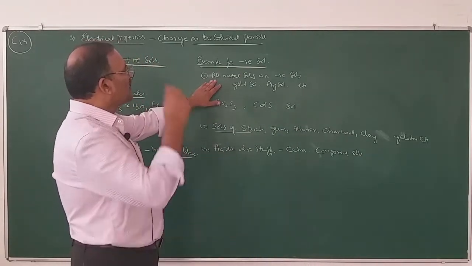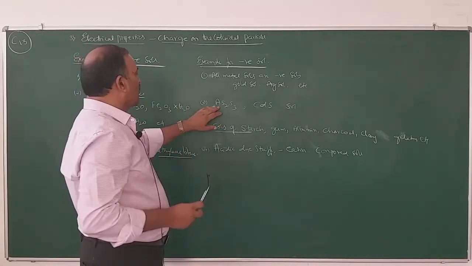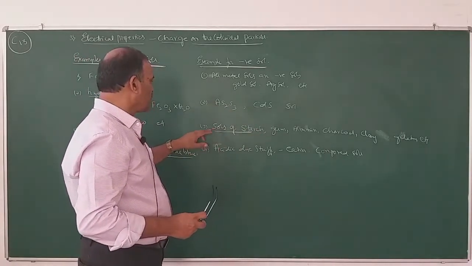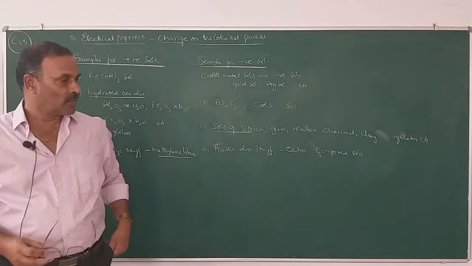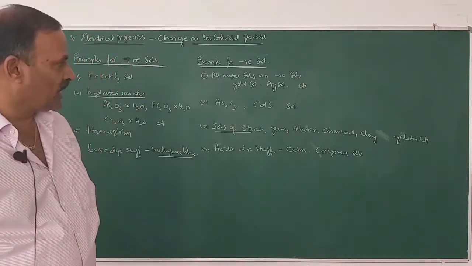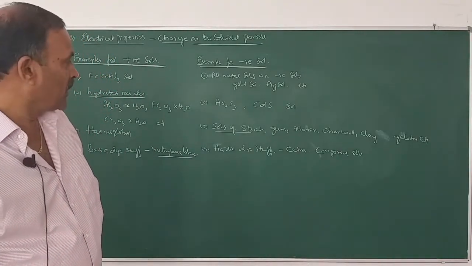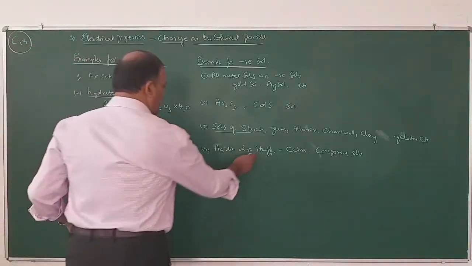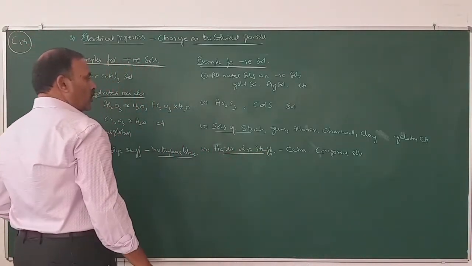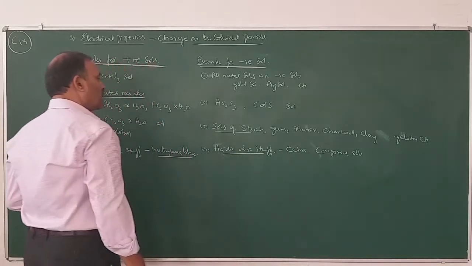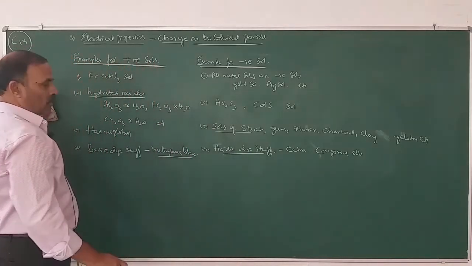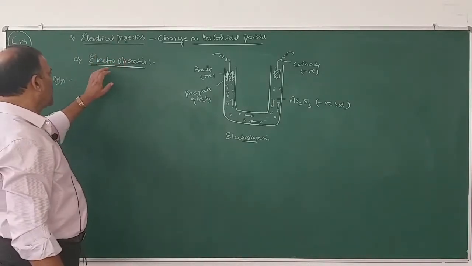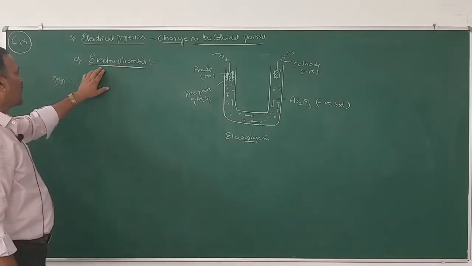So all metal sols are negative sols. Arsenious sulfide, As2S3, and cadmium sulfides are negative. Sols of starch, gum, albumin, charcoal, clay, gelatin, etc. are negative sols. And lastly, acidic dyestuffs, namely eosin, Congo red, etc. are negative sols.